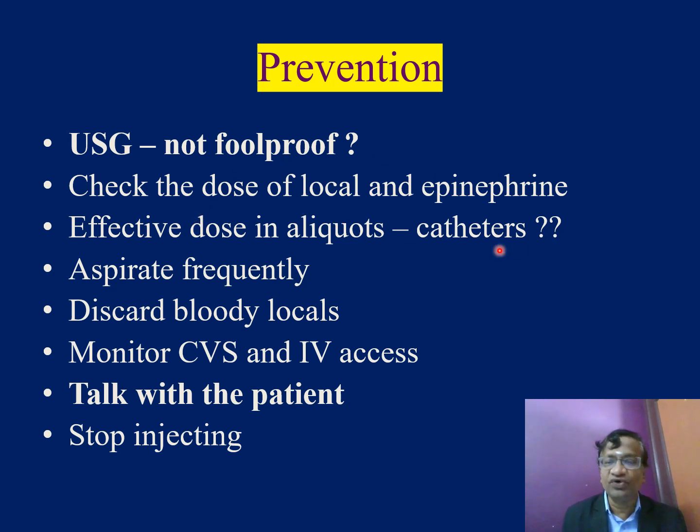Check the dose of local and epinephrine. Give effective doses in aliquots. Aliquots means give 3 ml, wait, give 4 ml, wait. Aspirate frequently and discard bloody local anesthetic. If you already have a blood vessel there and you are having some blood in the syringe, we will be getting confused. Monitor cardiovascular status and always keep an IV access. Talk with the patient. Stop injecting. That is very important prevention. Communicate with the patient. This is another important thing.